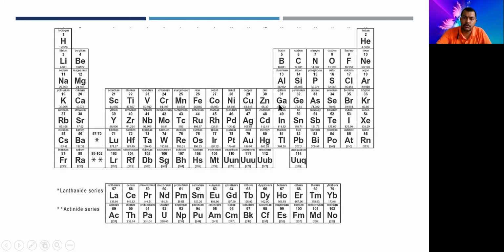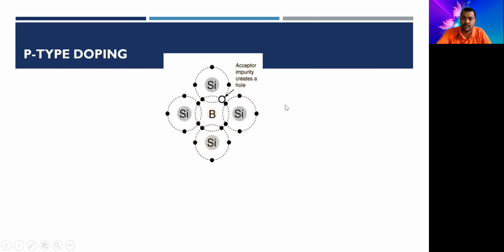So whenever we dope this pure semiconductor with a trivalent impurity like this, what is the ratio of doping? It is 1 is to 100, means one impurity and 100 silicon atoms. So we are having 100 silicons and one impurity, that is one boron. So if you add like that, then this is the structure which is formed on it.